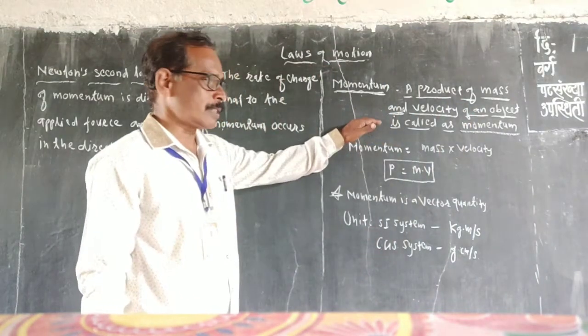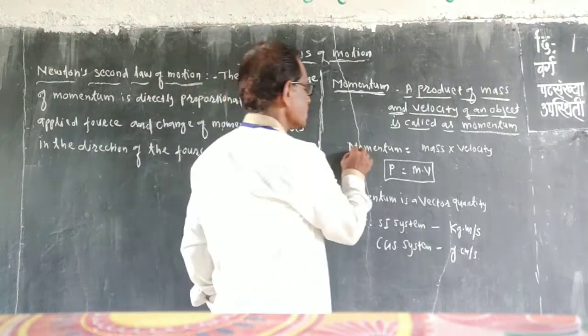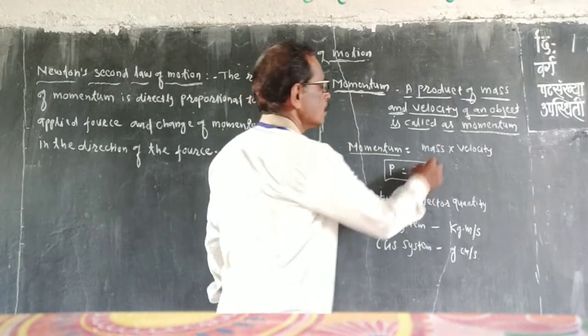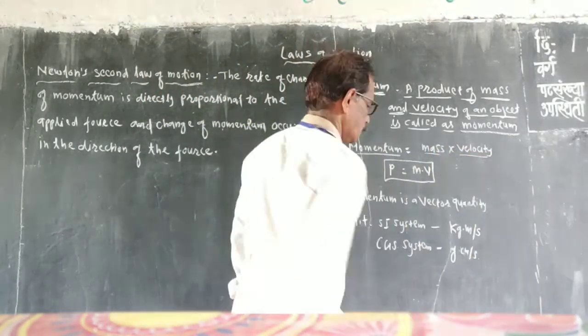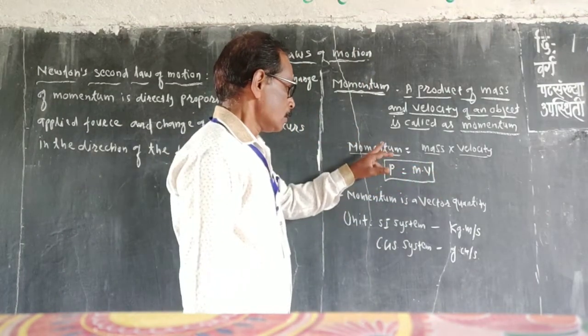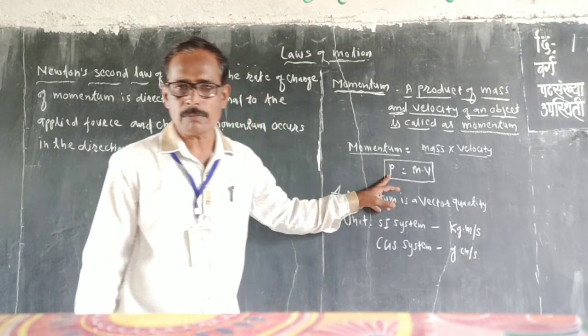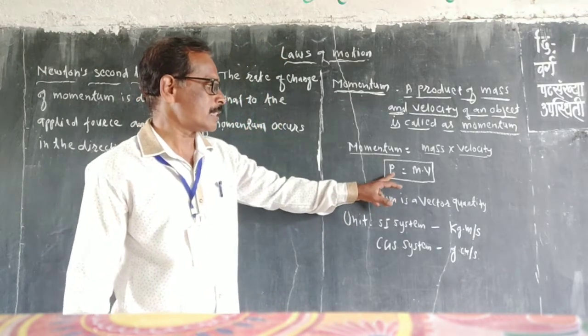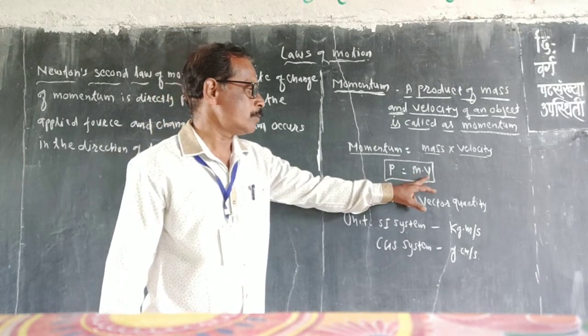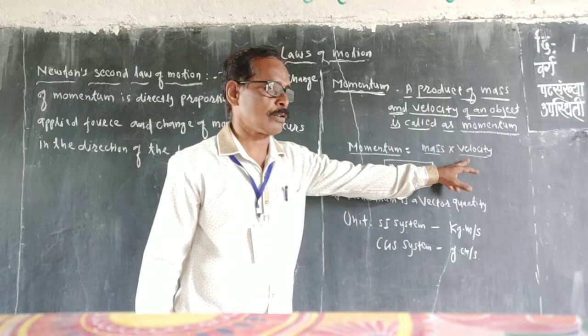According to our definition, we create a formula for the momentum. So momentum is equal to mass into velocity. To denote the momentum, we use the letter P. So we say that P equals m into v. m stands for the mass of the object and v stands for the velocity of the object.